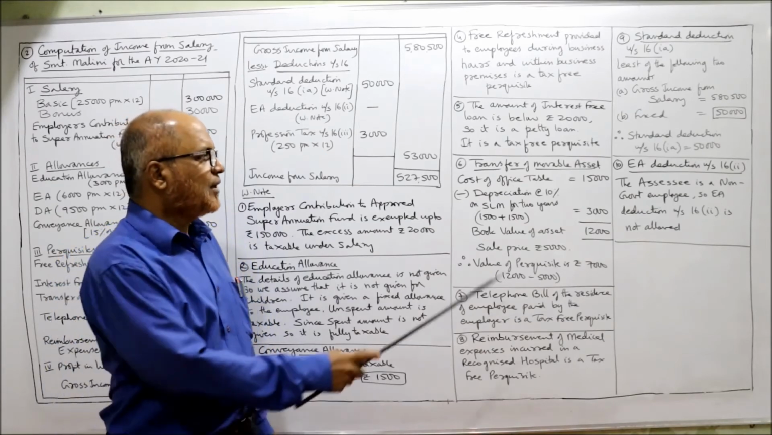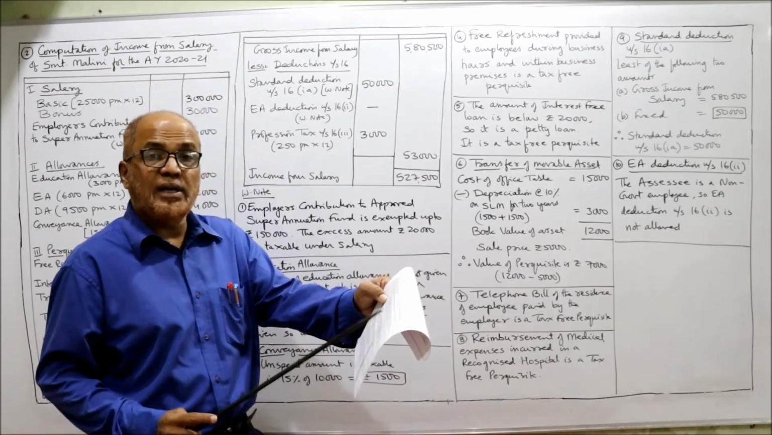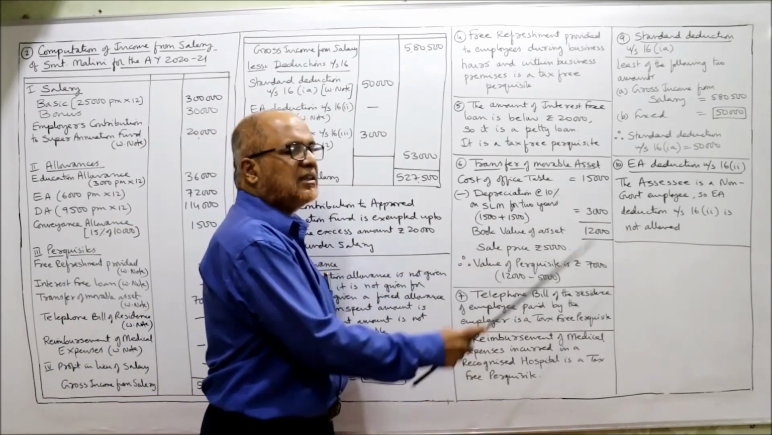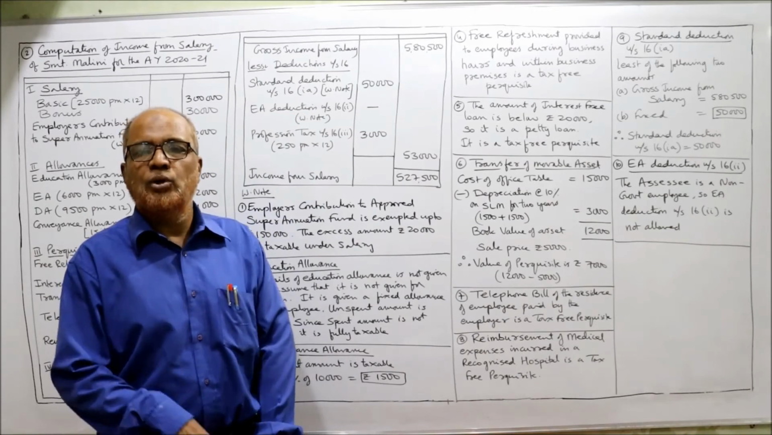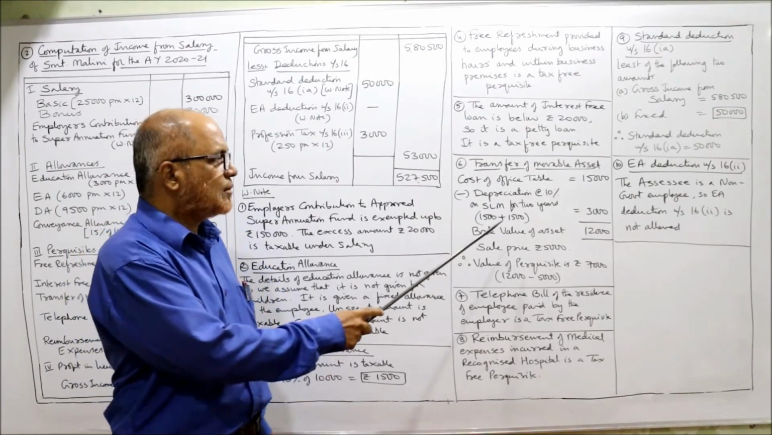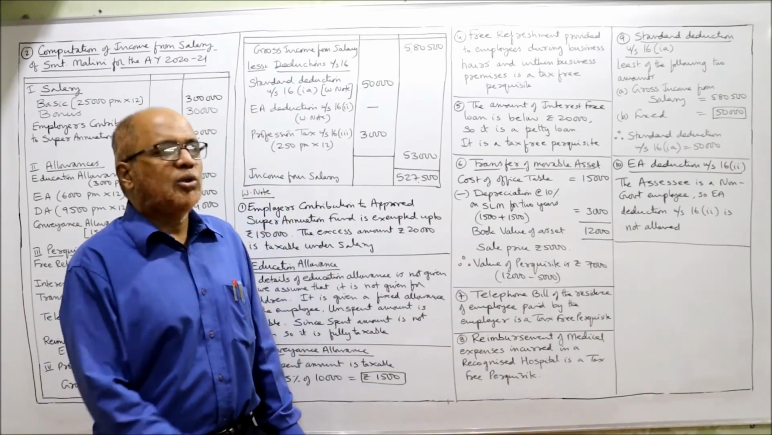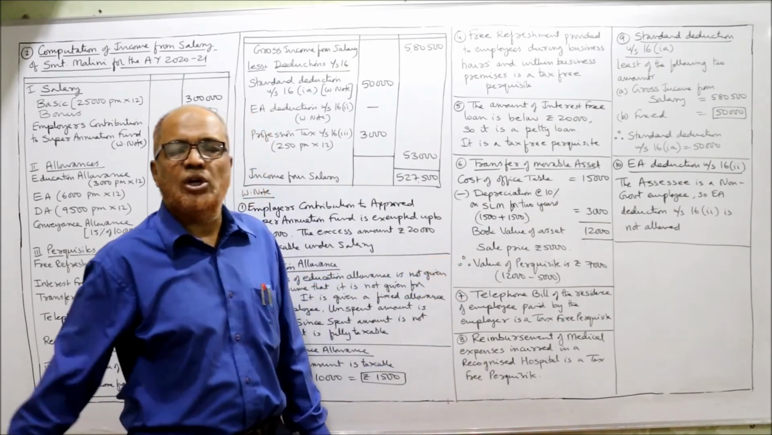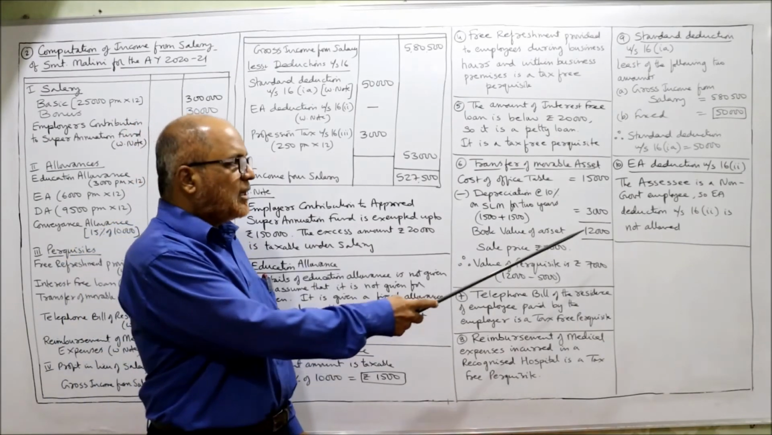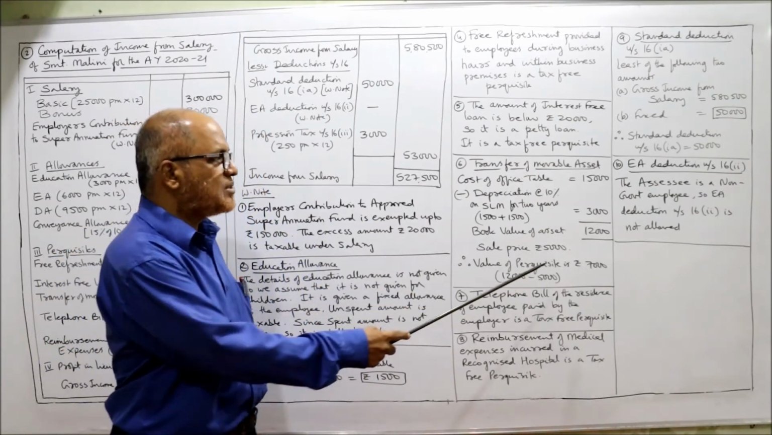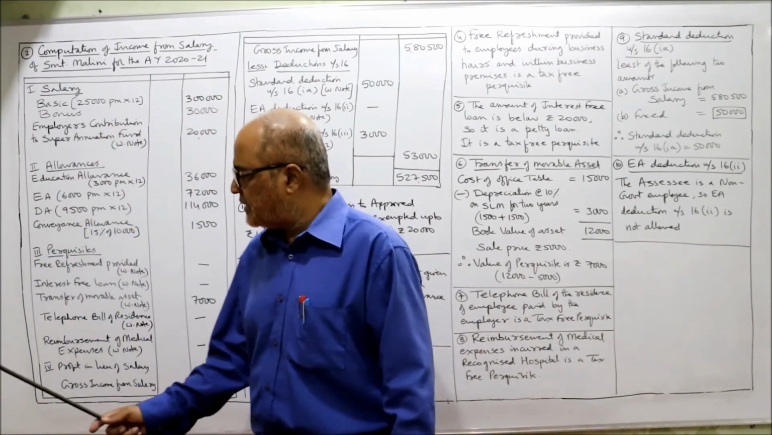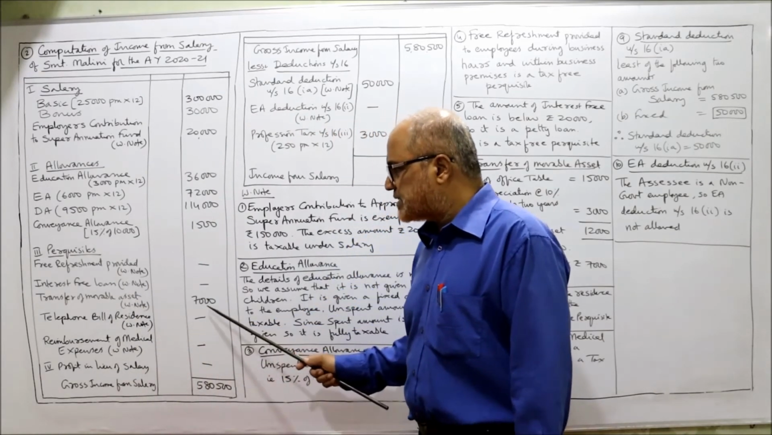Straight line method for 2 years, because it is given in the problem that 2 years ago it was purchased. So 10% of 15,000 is 1,500. So 1 year 1,500, 2 years 1,500 plus 1,500, 3,000 normal depreciation. So 15,000 cost of the table minus 3,000 normal depreciation, 12,000 rupees is the book value of the asset. And that 12,000 rupees worth of office table was sold for rupees 5,000. Therefore, the perquisite value is 12,000 minus 5,000, 7,000. So I have taken here transfer of movable assets 7,000.